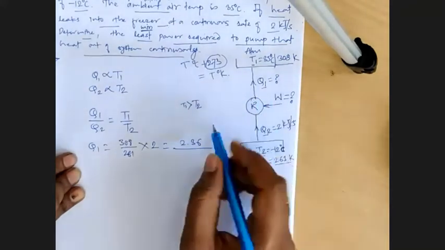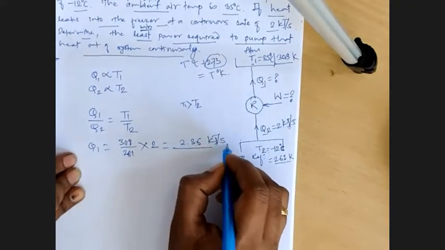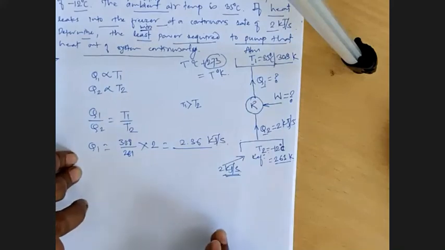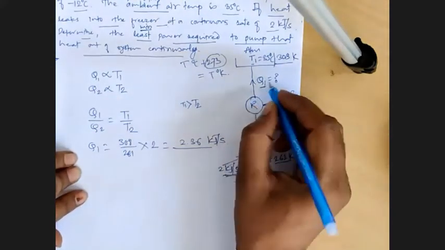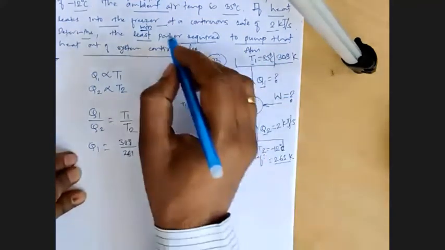The unit is kilojoules per second. Yes, 2.36. Okay, so now we have got Q1.